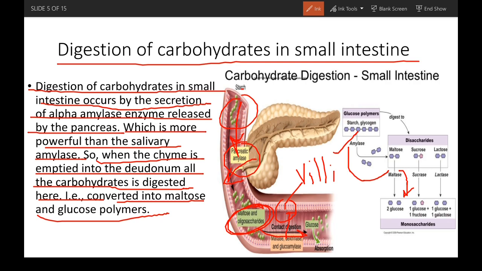Then they break the maltose down into two glucose molecules. For example, the maltase enzyme breaks down the maltose into two glucose.